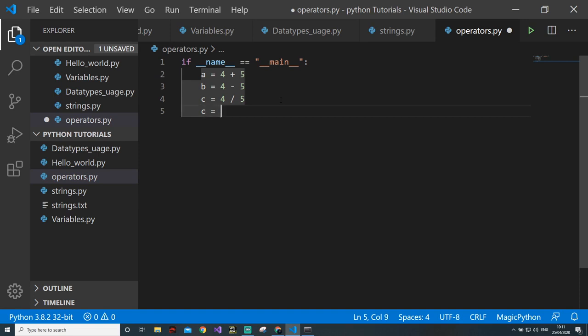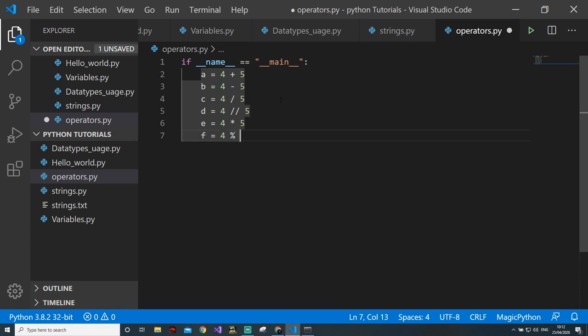If you want an int output, the same operator can be used twice, and this will give an integer output. Then e is our multiplication operator that we have already seen while using the area. Then f is our modulus operator.